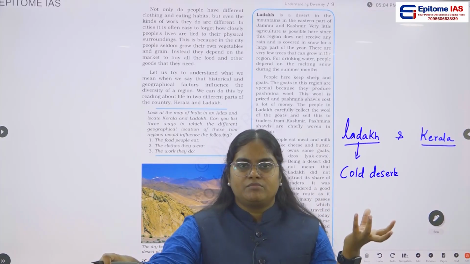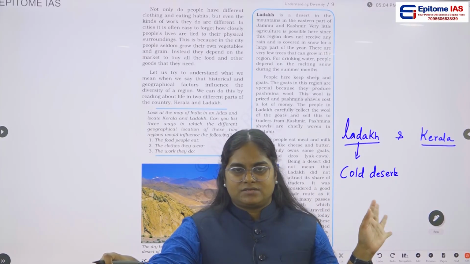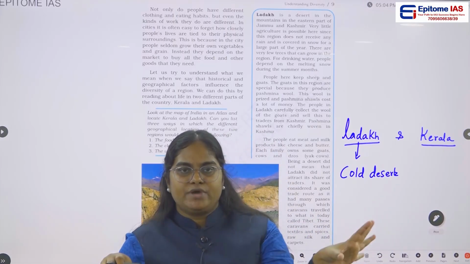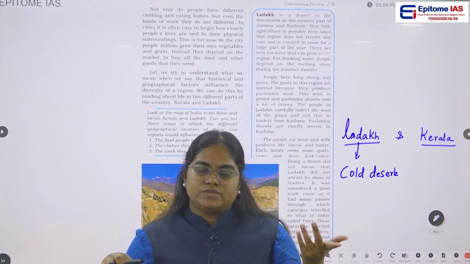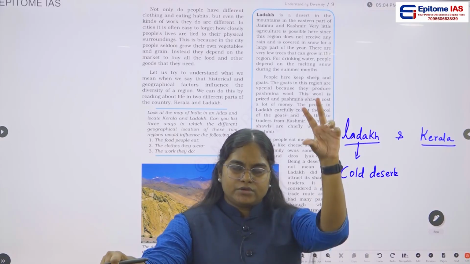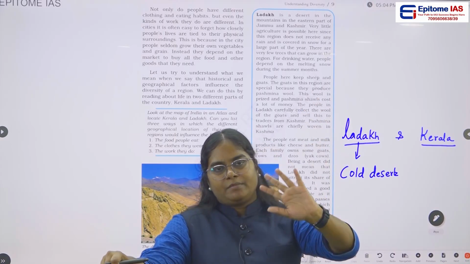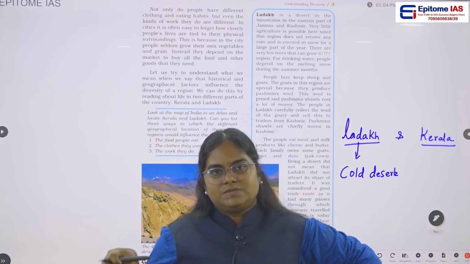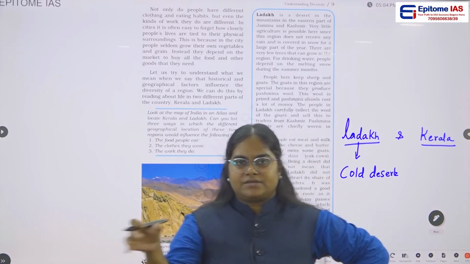There is no minimum amount of rainfall. We call it a desert, may it be a cold desert or a hot desert. Not necessarily should it be hot, it can be cold also. So this Ladakh region, you can see in the India map, at the top of the India map, adjoining Jammu and Kashmir. So this particular Ladakh is a cold desert.